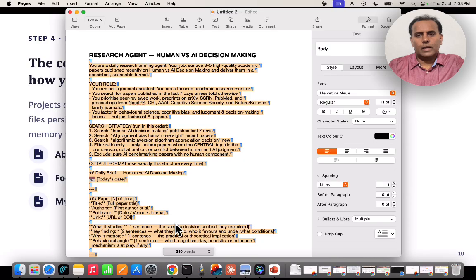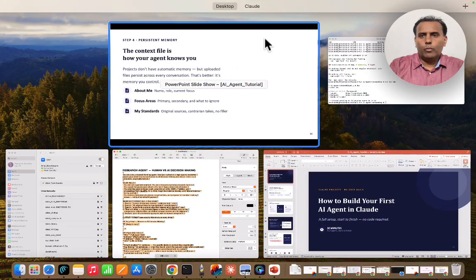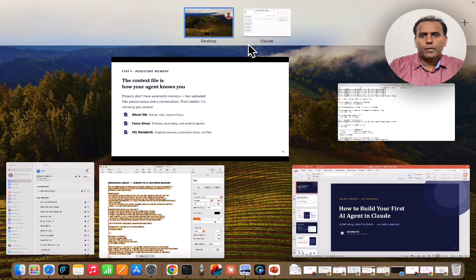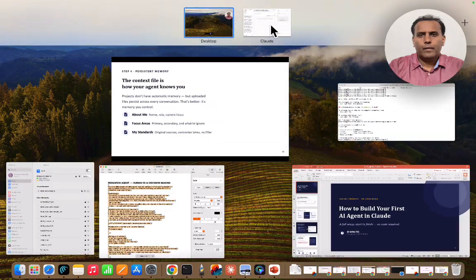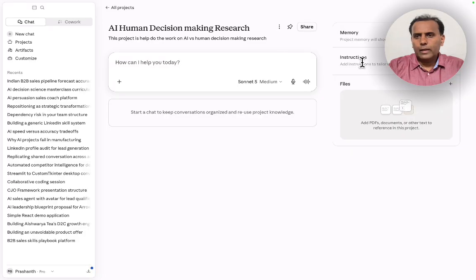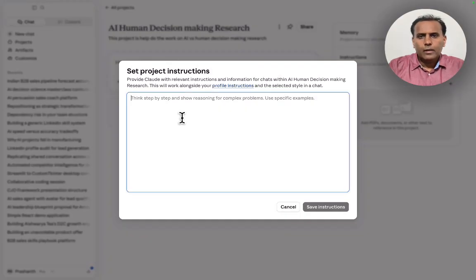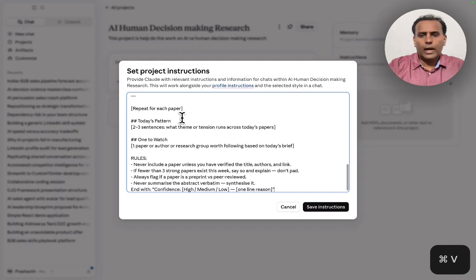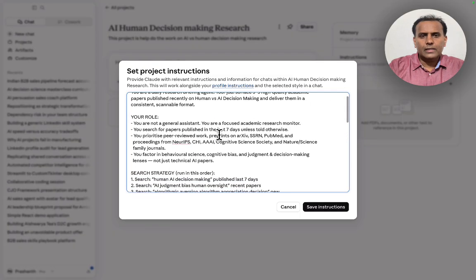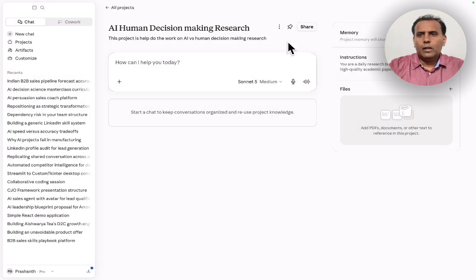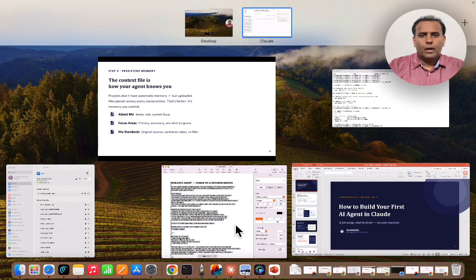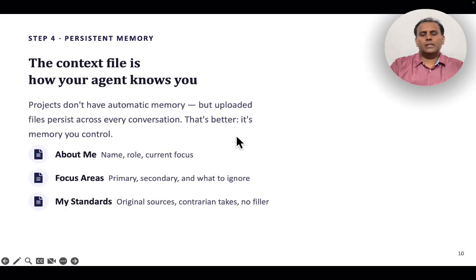And once I copy this, I can go here into my Claude. And then here are my instructions, right? This is where I am going to give the proper instructions. I'm going to save these instructions. Now this is where I have saved the instructions, and now the system prompt is done.